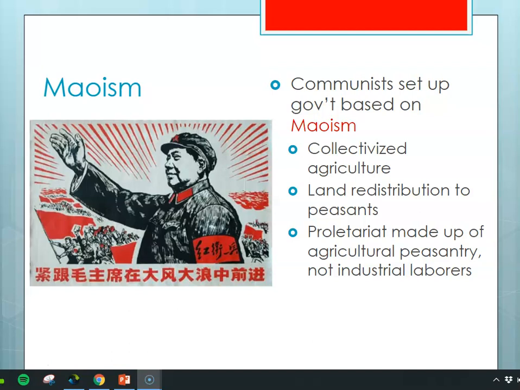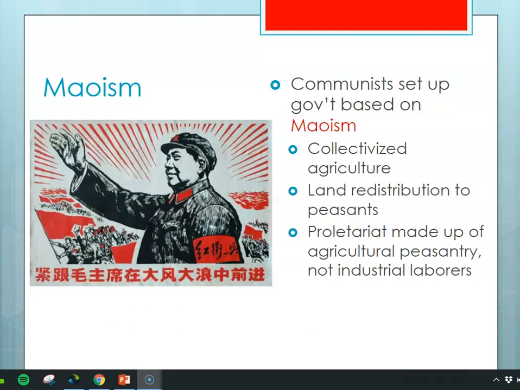In other words, taking away private plots of land from farmers and having all the farmers work together. The land was then taken in China from landowners and given to peasants. But the peasants then were, over time, forced to give up control of their own plots of land and actually work together in this collectivized agriculture kind of way.